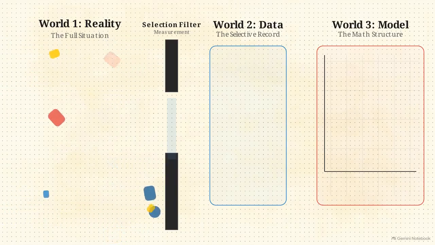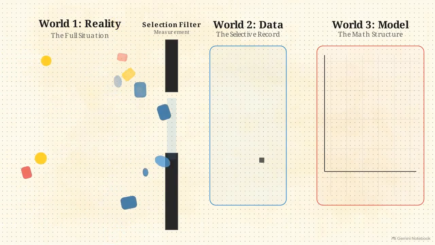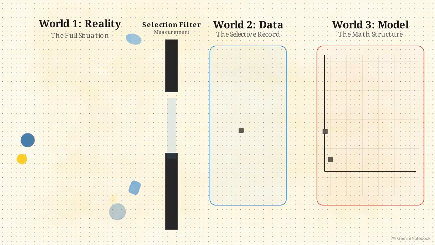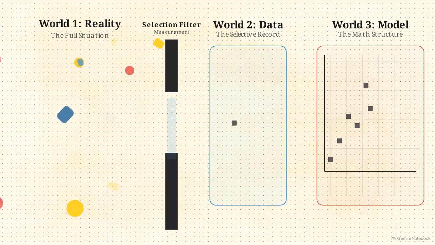Reality is the full, messy, continuous situation happening around us. But notice what happens when we move to the next step. Data is not a miniature copy of the world. It is a highly selective record. The act of measuring reality inherently strips away nuance, context, and ambiguity. Those gaps represent what was ignored to make the math work.